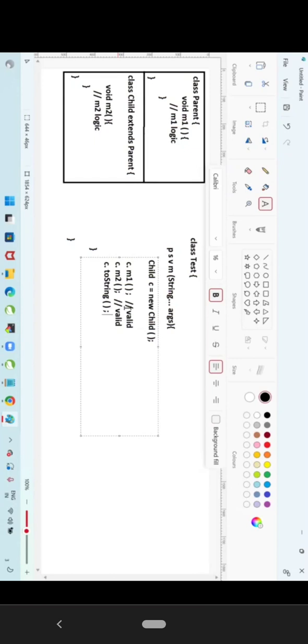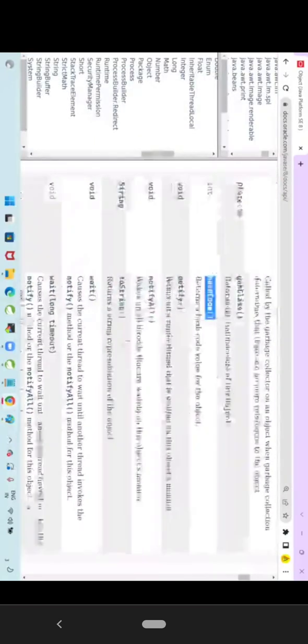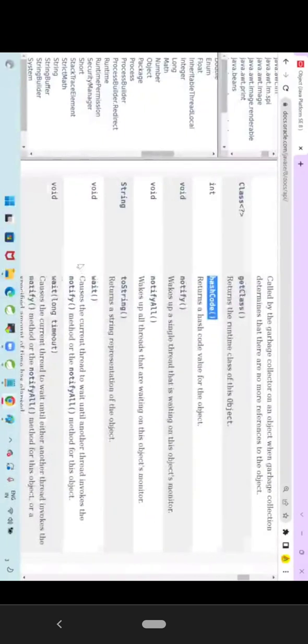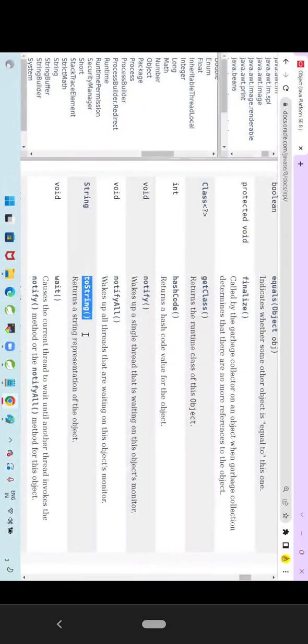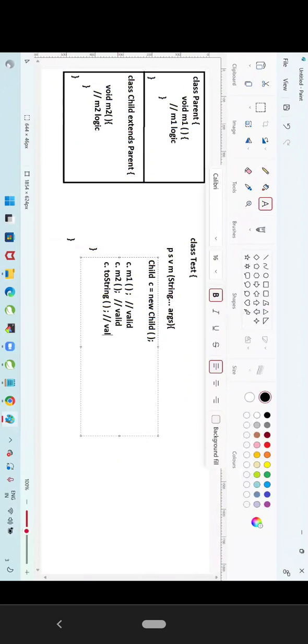super. What is the default? Object. Go and check in the object. Do we have a toString method in the object? Yes, there is a toString method. So is this valid or invalid? Valid. So here our direct parent method will be called. Here our method will be called. Here the object class, our grandparent method will be called. All three are valid. Now you understand the execution order of the methods?